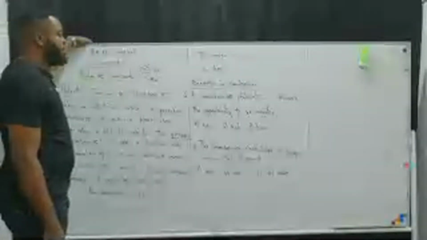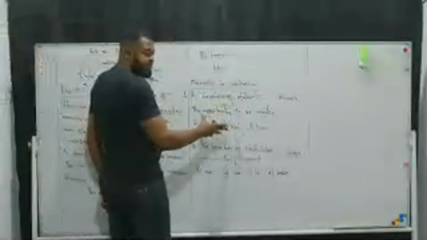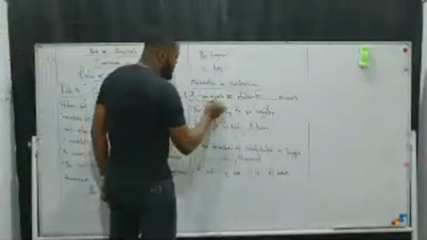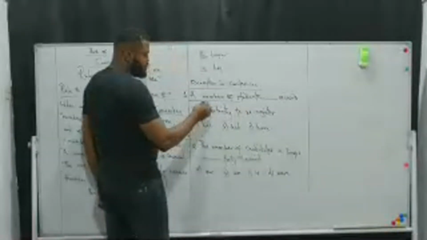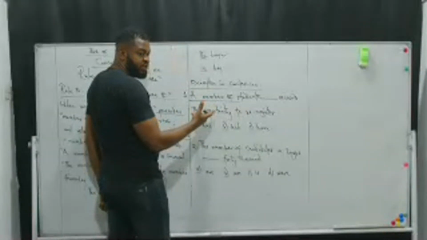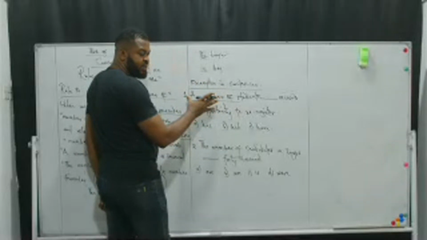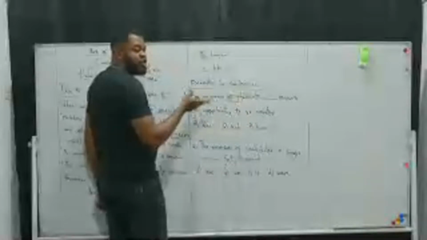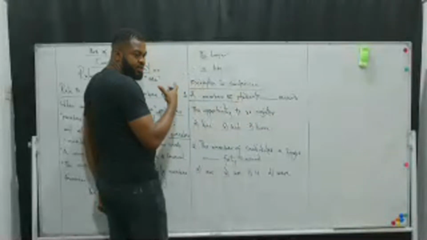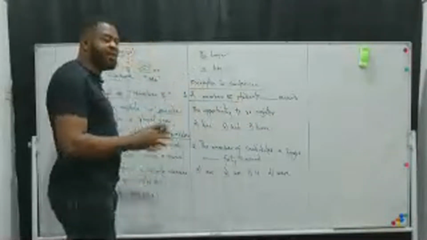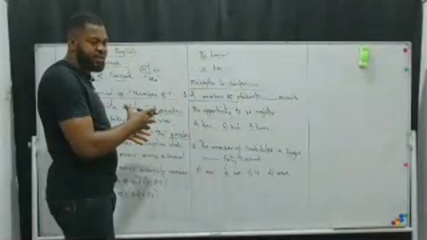Let me explain further before Shimila will now come in. Remember, in this particular sentence, pay attention very well. A number of is used in the subject position, yes or no? This is the subject position of the sentence. The subject position is usually at the beginning of every sentence.